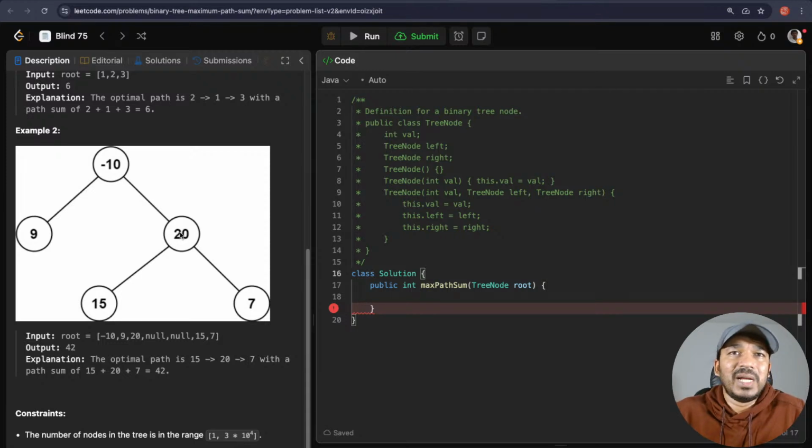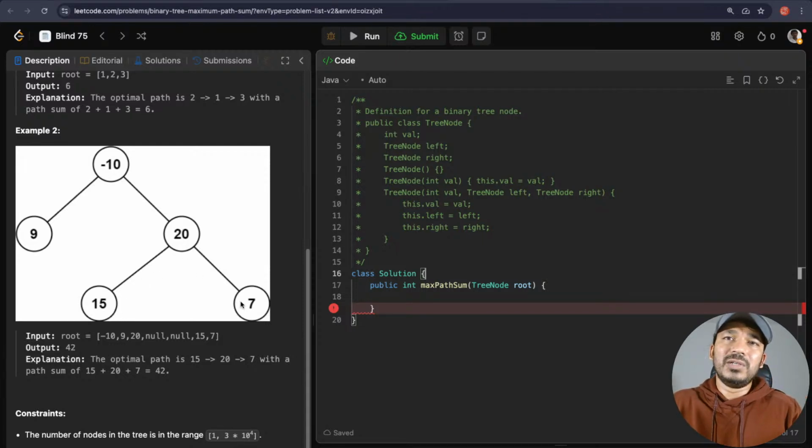Like what's the maximum path that can end with this node, including this node only. That is 20 plus 15, 35, plus 7, 42. But 42 can't be returned to this 10 because I'm using all three nodes. So this itself is a path. A path cannot be like this. If we connect both the edges here, left and right, I can't return that value as a path to its parent. So this is the value that should be stored.